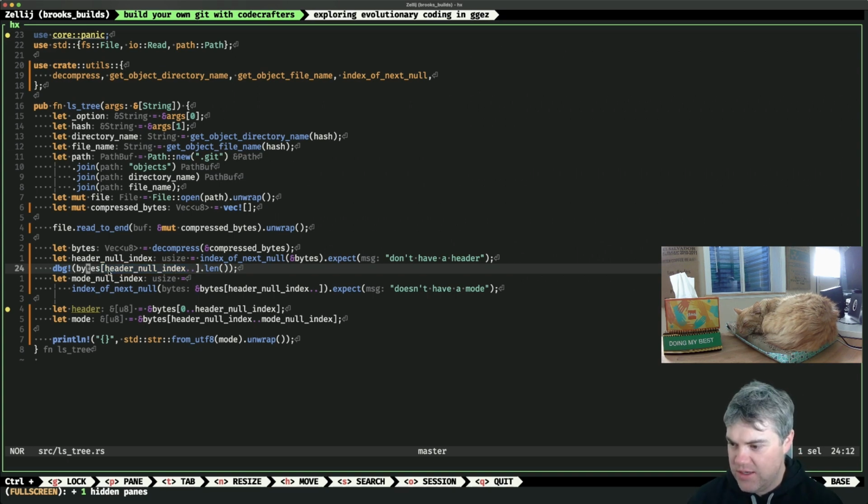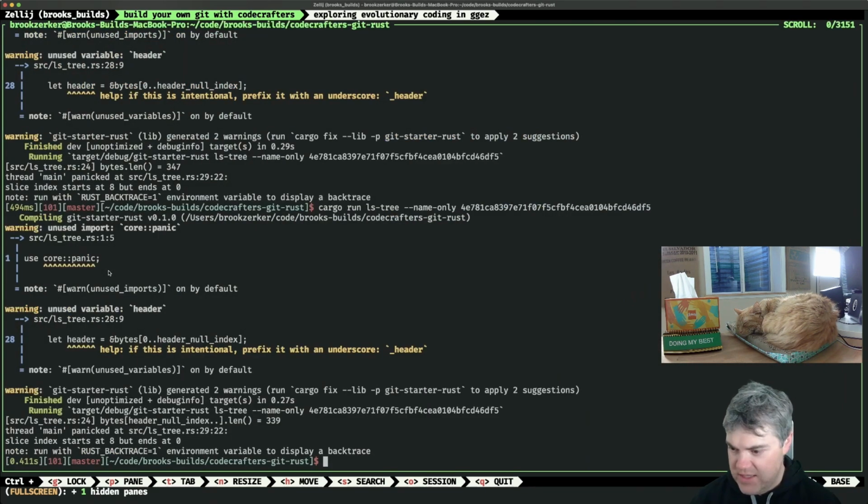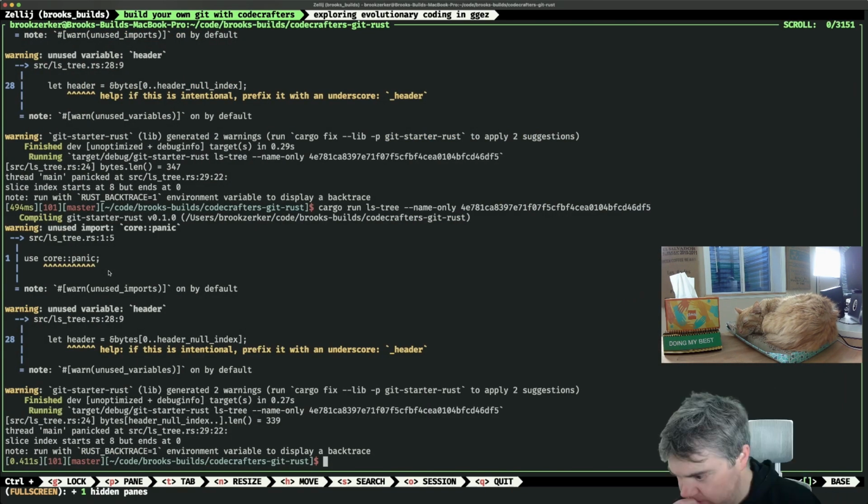Okay, so it's header null index. Okay, so you have the length. I do pass it in the bytes after we get the decompressed bytes. I want to get the next one. This doesn't have a mode here, do we? The error is slice index starts at 8 but ends at 0.